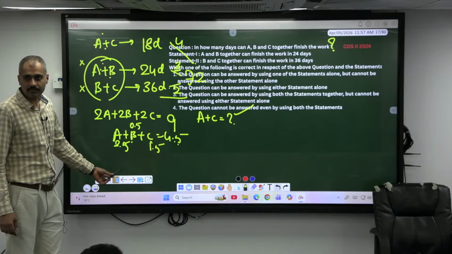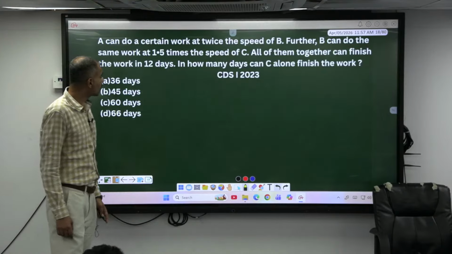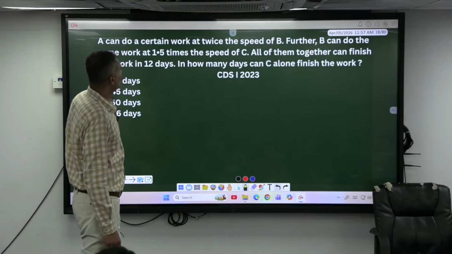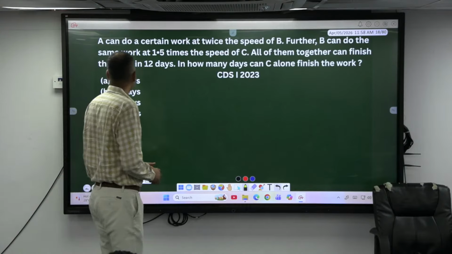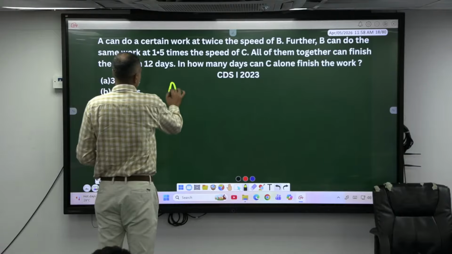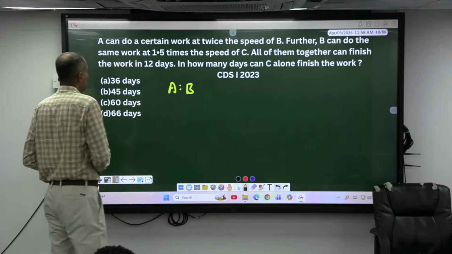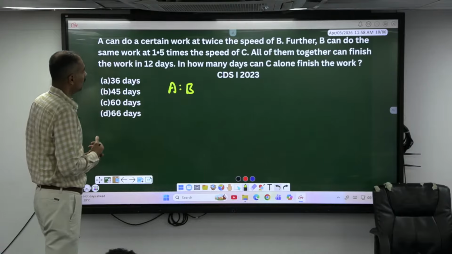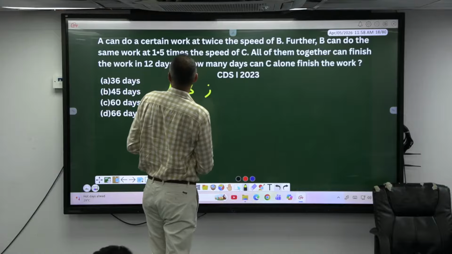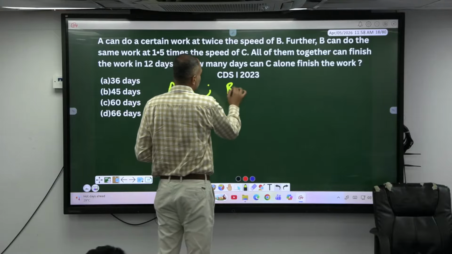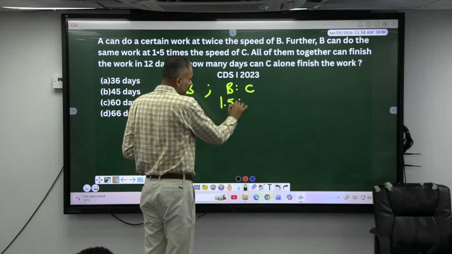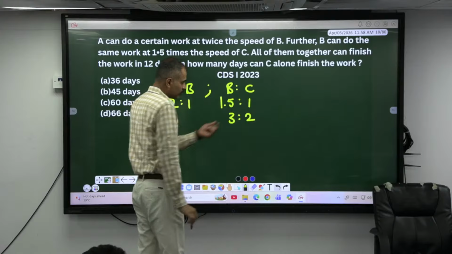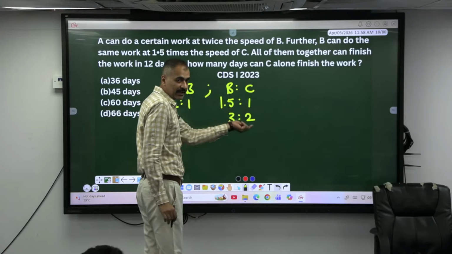Shall we move on? Further, B can do the same work in 1.5 times. Give me the efficiency ratio of A to B, quick. A can do a certain work at twice the speed of B, so 2:1. Similarly, further B can do the same work at 1.5 times the speed of C. B is to C is 1.5:1. Rather than taking 1.5, take it as 3:2.